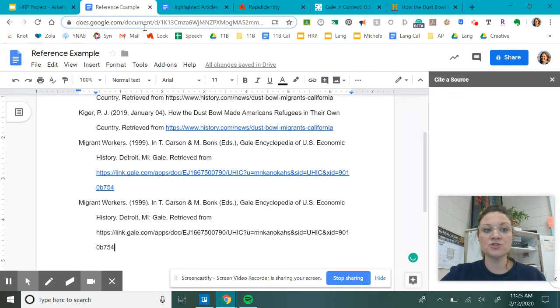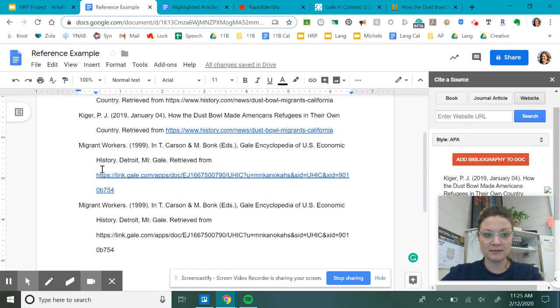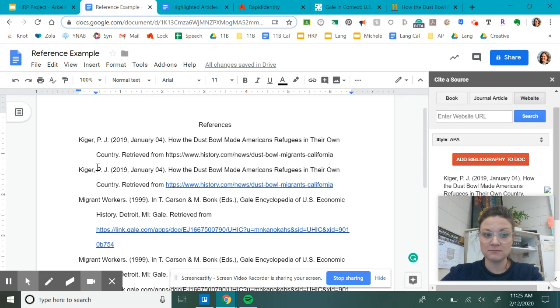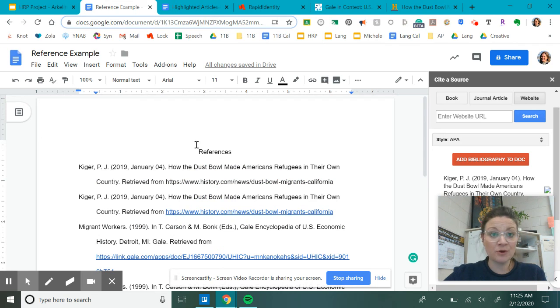Once you have finished your references page, it should be formatted like this: double spaced, no extra spaces in between your citations, alphabetized, and with this hanging indent. Then you can submit it. You paste it to the bottom of your essay on a separate page, and you turn it in. All right. I think that's it. If there's anything finicky that happens with your references page, just see me for help. But if you even do this much with a couple of small errors, you're all set and it's a fully acceptable references page.